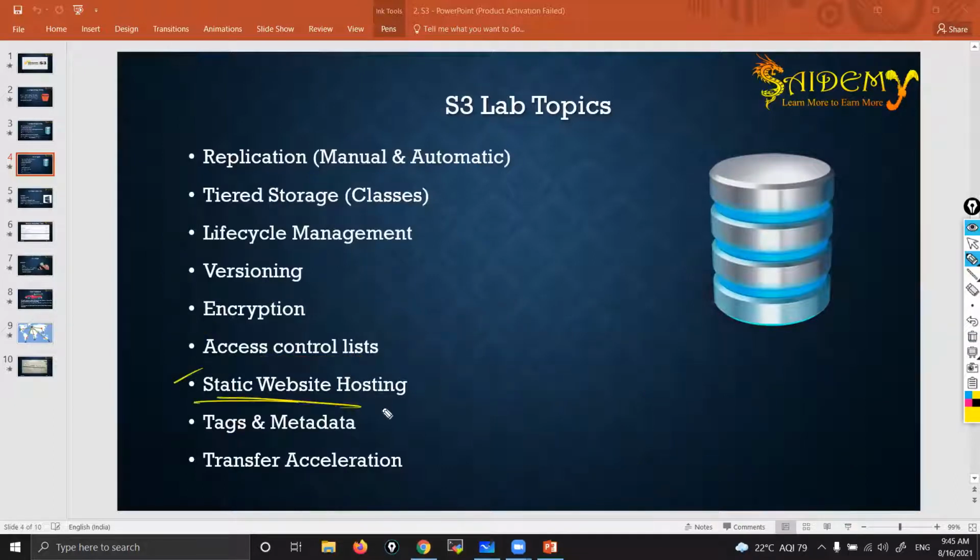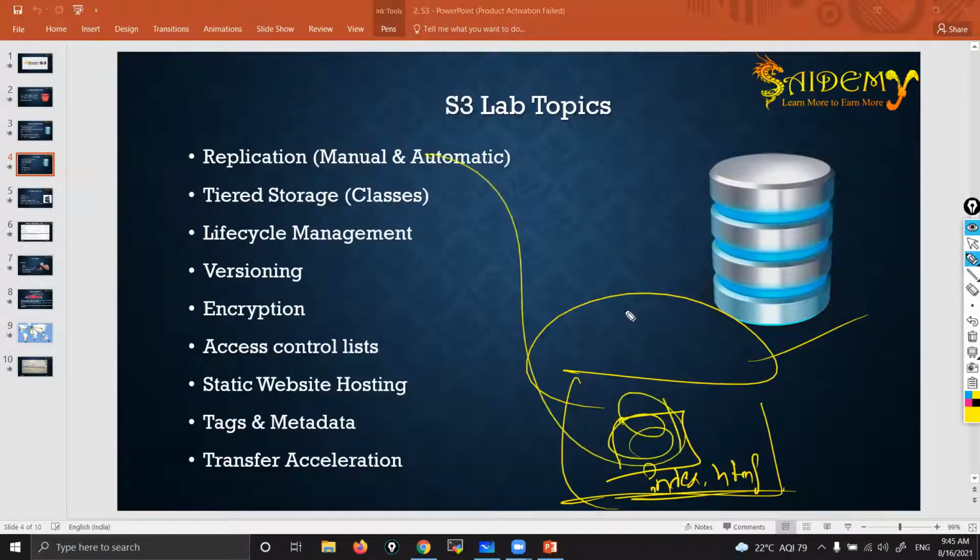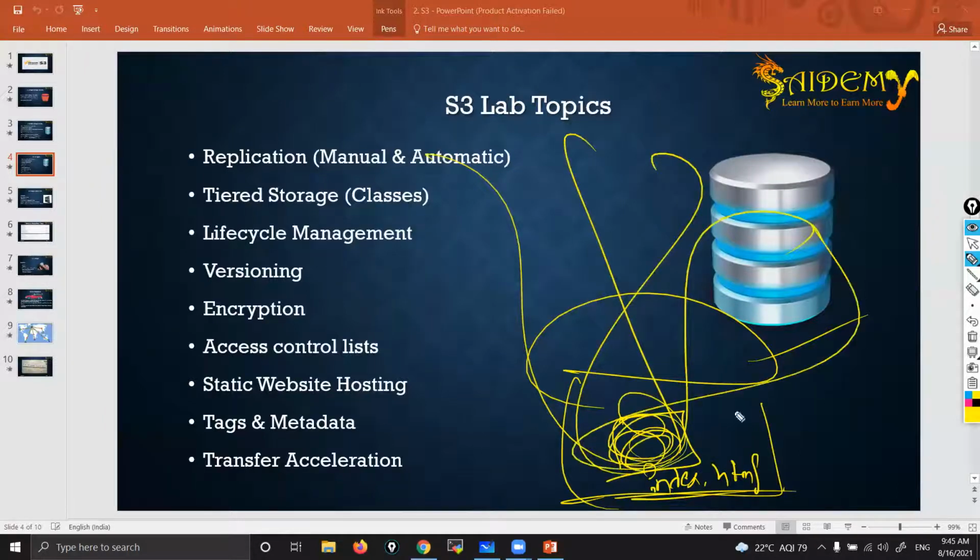Then static website hosting. By using S3, we can host a website also. We have seen load balancers, auto scaling and all, in which we host one website. In the same manner, instead of going with that big setup like load balancer, auto scaling, web servers and all, by using an S3 bucket you can host a website. Simple, we keep that index.html file here, and everyone can access that web content.